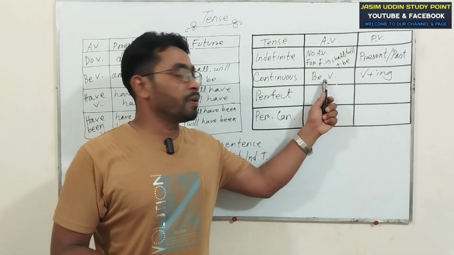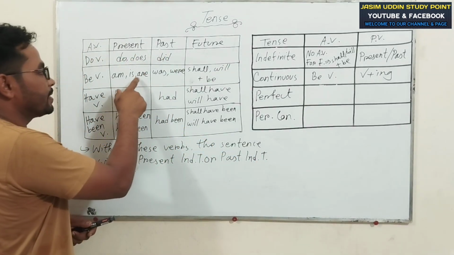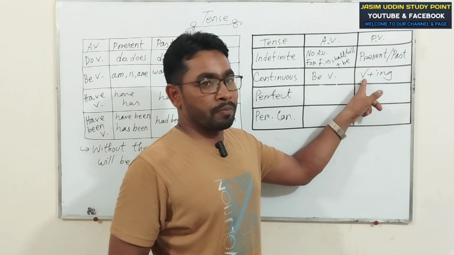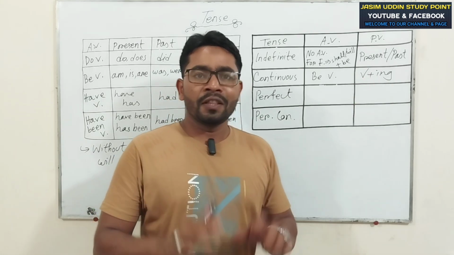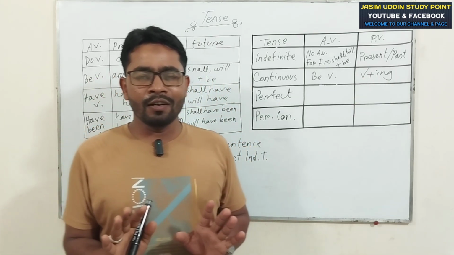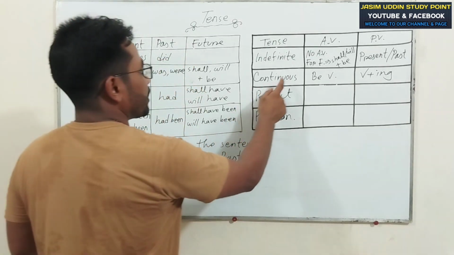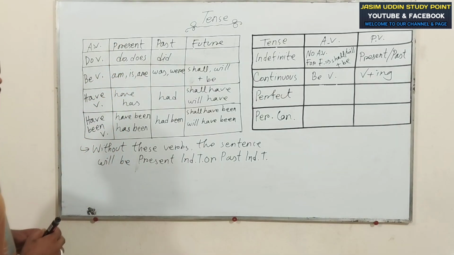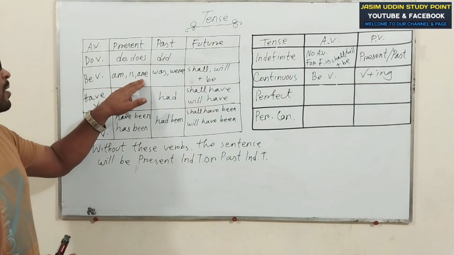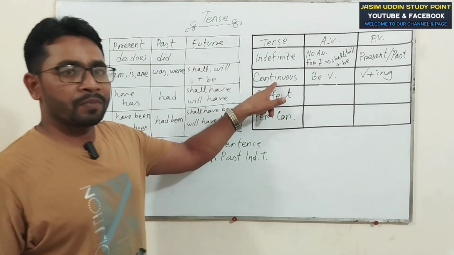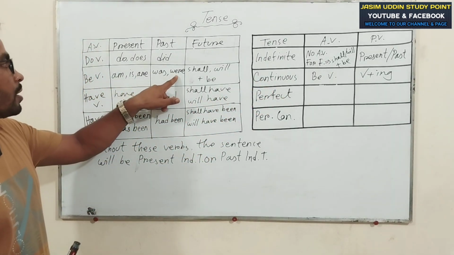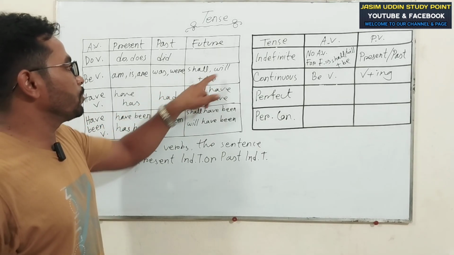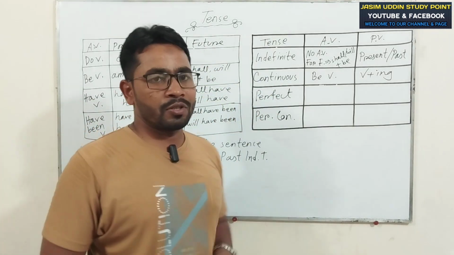When the sentence will take the verb, that means am, is, or was, or shall, will, or shall be, will be, and ing with principal verb, that means principal verb plus ing, the sentence will be continuous. Are you clear? Dear viewers, if the sentence takes the verb am, is, are, that means present. Okay. If the sentence takes am, is, are, the sentence will be present continuous. If the sentence takes was or were, the sentence will be first continuous. If the sentence takes shall, will, or shall be, will be, the sentence will be future continuous.